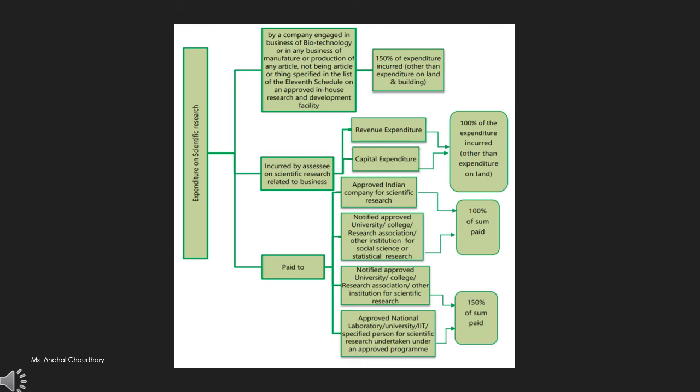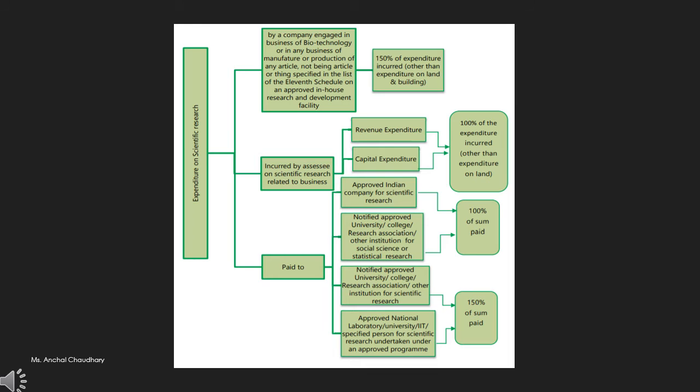If it is incurred by SSC on scientific research related to business, then revenue expenditure or capital expenditure, whatever it is, then you will be allowed a deduction of 100% of the expenditure which has been incurred.